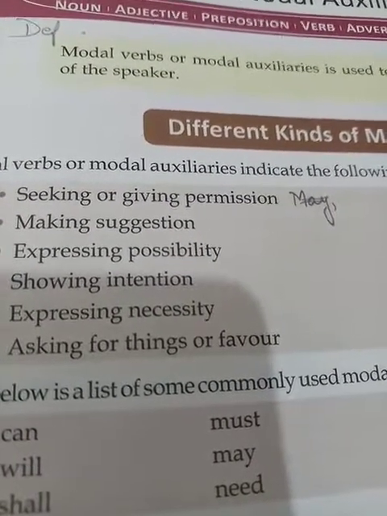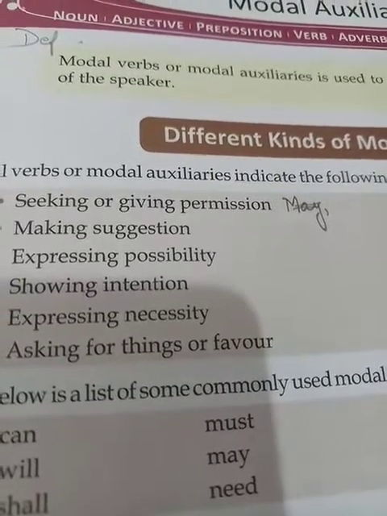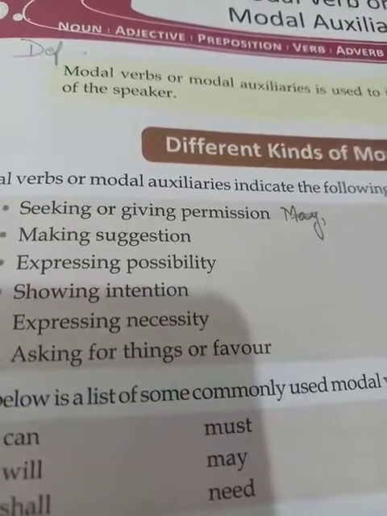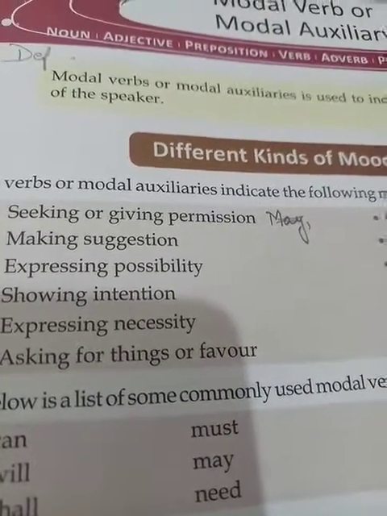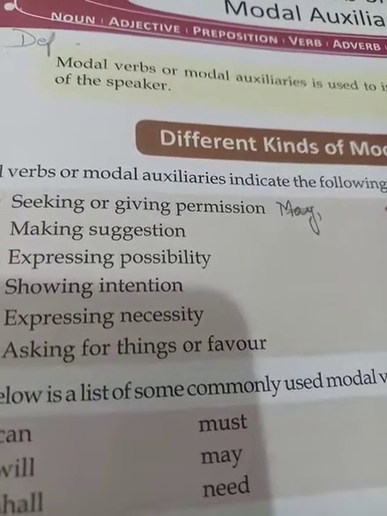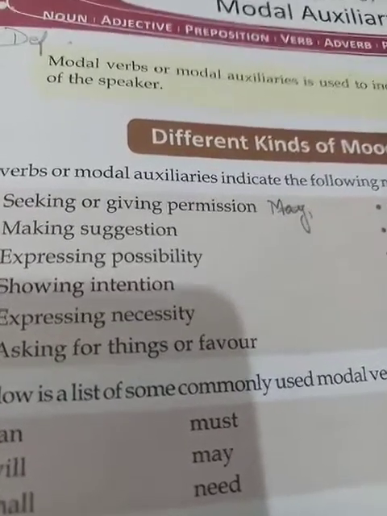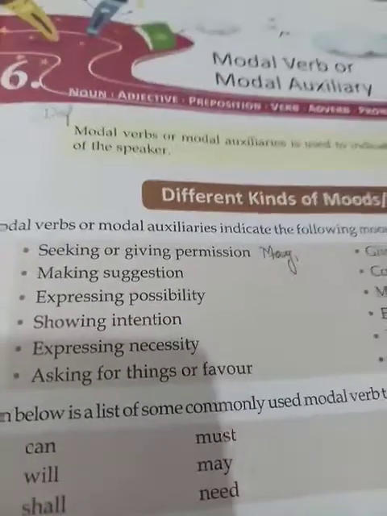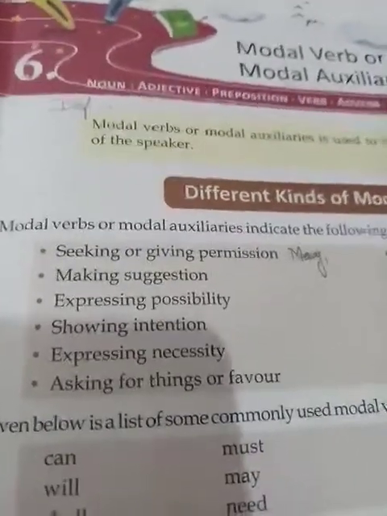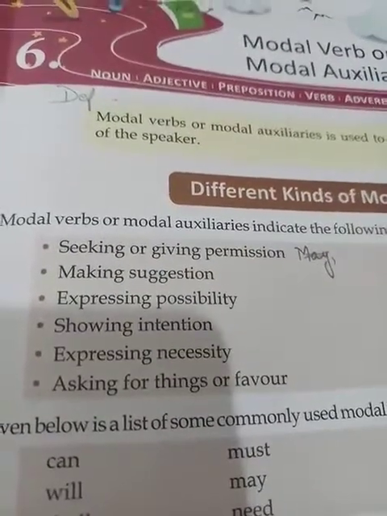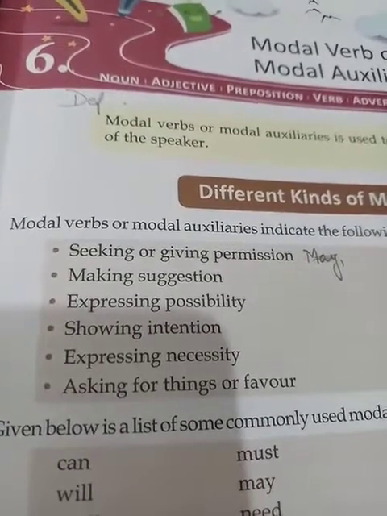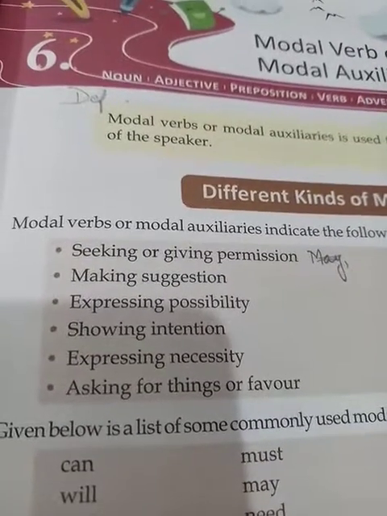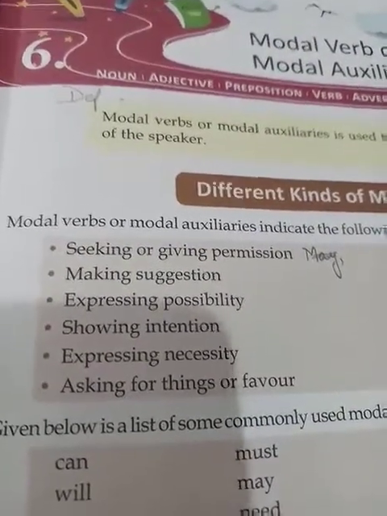Instructions: must, ought to, and may. Permission: may, can, could. Request: could or will. Same way, another mood is suggestion. For suggestion we use the modal may, might or shall. For inviting someone we use would. For wish we can use could or might, and for need we use need to. So in the list which I just now told you, there were some moods and the modals which are used for these moods.